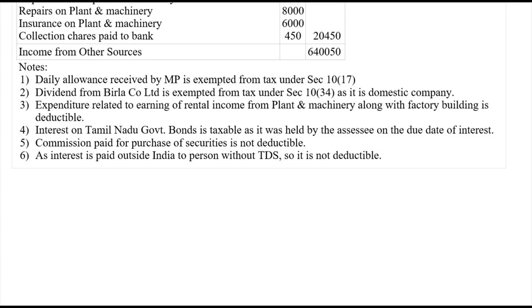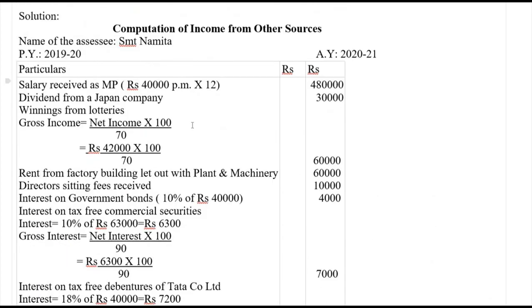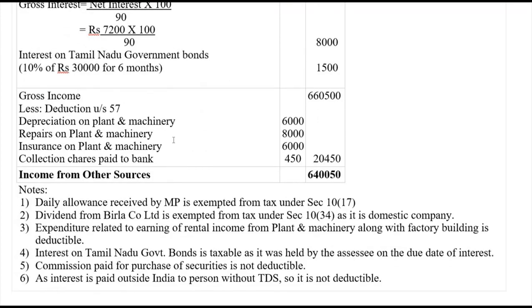These are the various notes which we should provide here. So the answer is 6,40,050, the income from other sources. This is how we need to compute the income from other sources. These notes support our answer. Thank you.